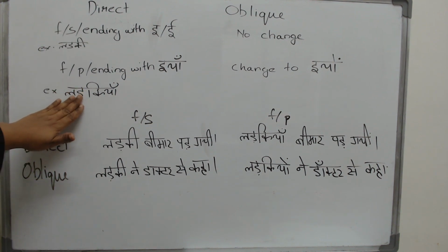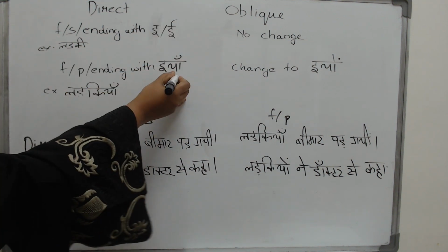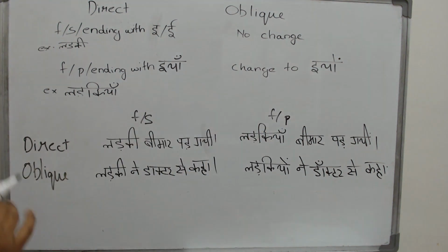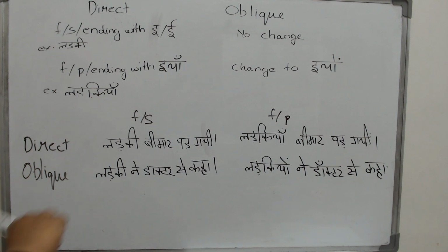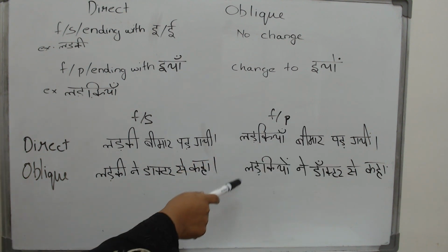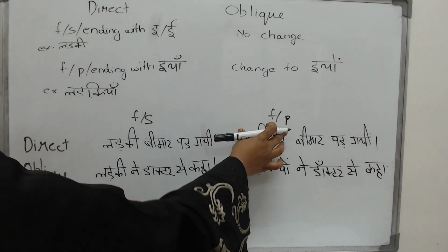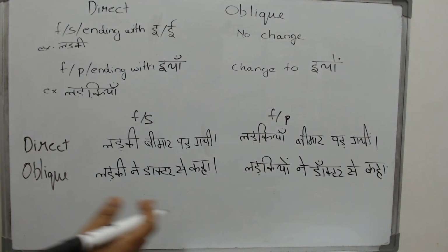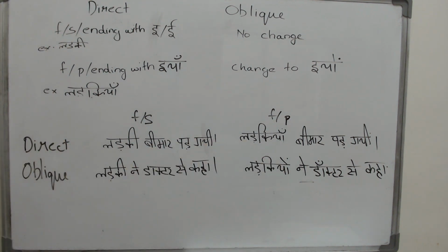But what about the plural oblique form? What will happen to them? All the iya will change to iyo. So ladkiya, khidkiya, chabiya will all change to chabiyo, khidkiyo. And look at these sentences. Ladkiya bimar pad gayi, ladkiyon ne. Now this is the same set of girls. From here to here, they all fell ill. They are all going and talking to the doctor. But because of the ne, you see what is happening here. The ladkiya becomes the ladkiyon.